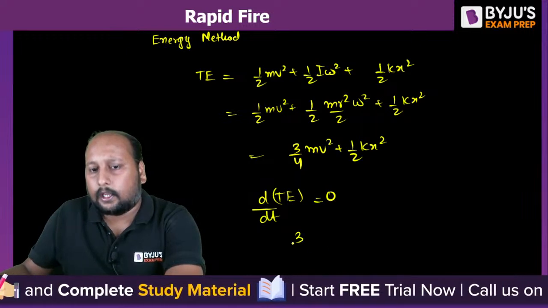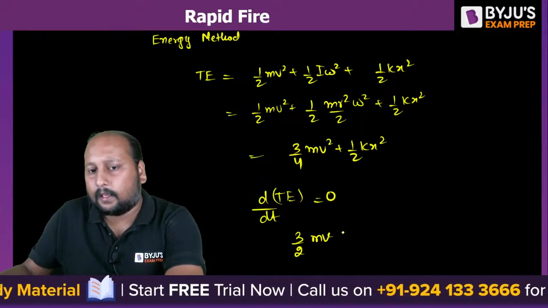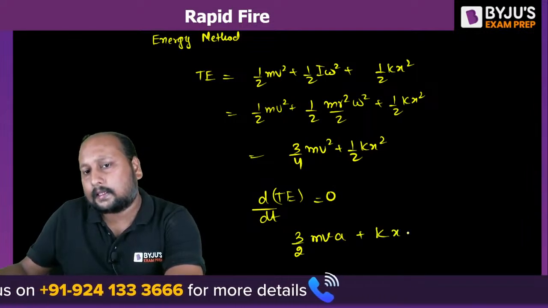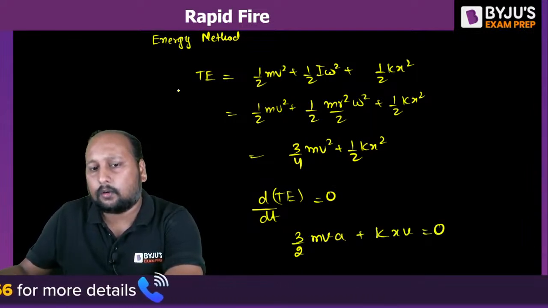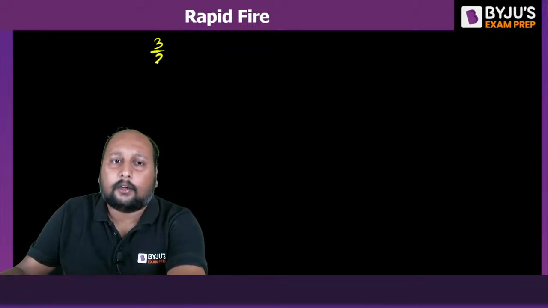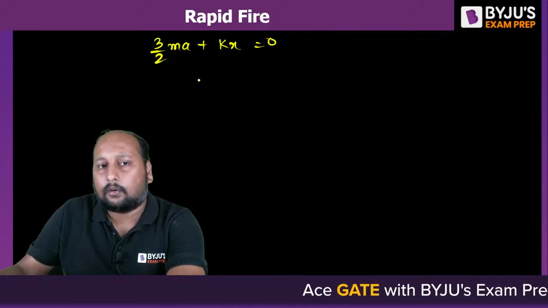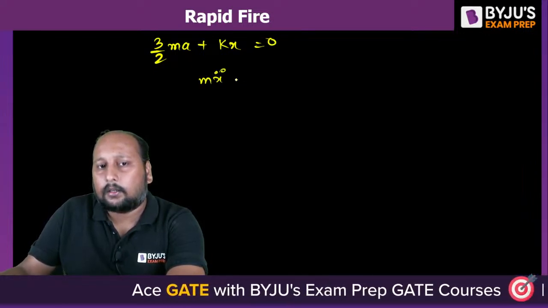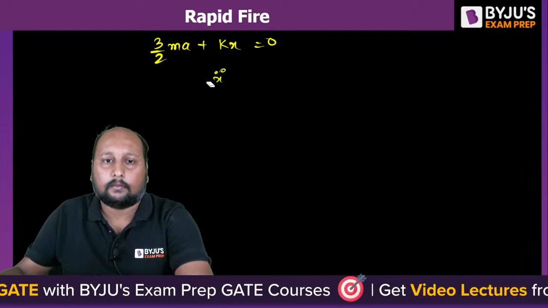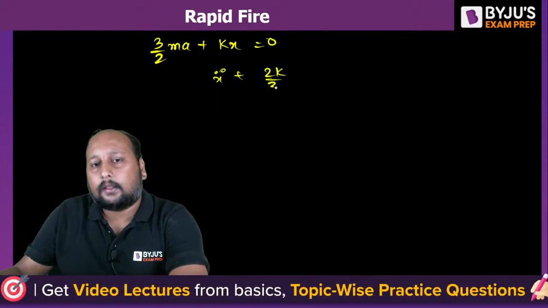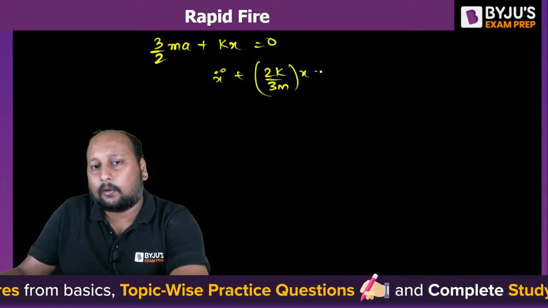So from here, 3 by 2 m v into a plus k into x into v equals 0. So I am getting 3 by 2 m a plus k x equals 0, or x double dot plus 2k by 3m into x equals 0.